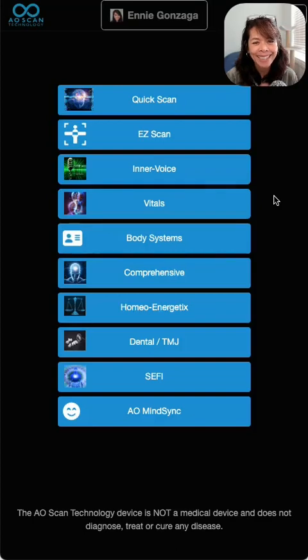Hey everyone, it's Annie, and today I want to show you the scan button feature that they've added to some of the SEFI modules. I've actually been using it instead of, or on some days instead of, just running the easy scan. And it's actually helped a couple more people.